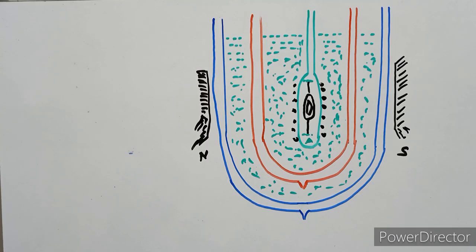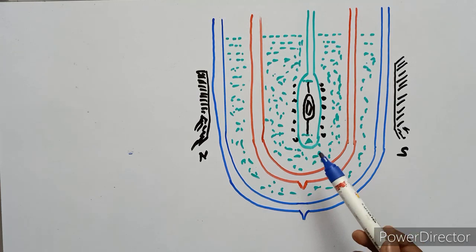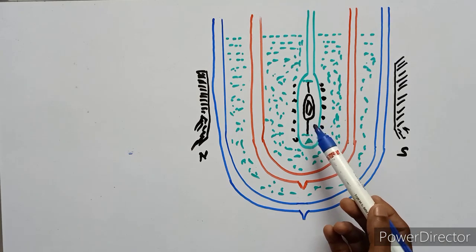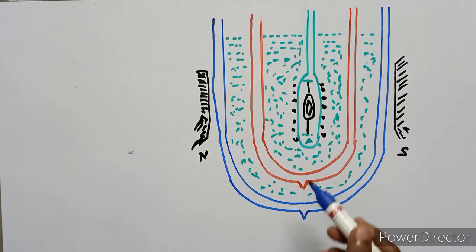Now we are going to discuss adiabatic demagnetization. First of all, what is adiabatic demagnetization? Principle of adiabatic demagnetization: when a paramagnetic substance is suddenly demagnetized.